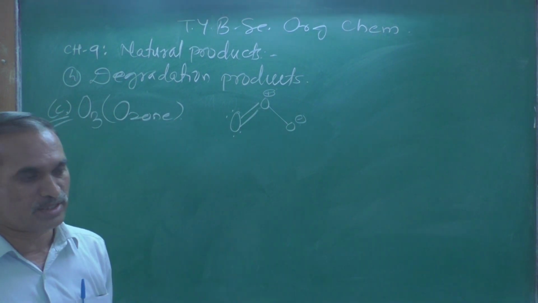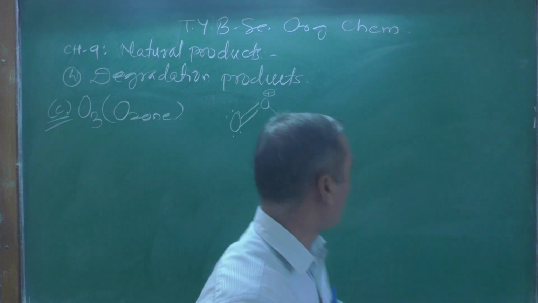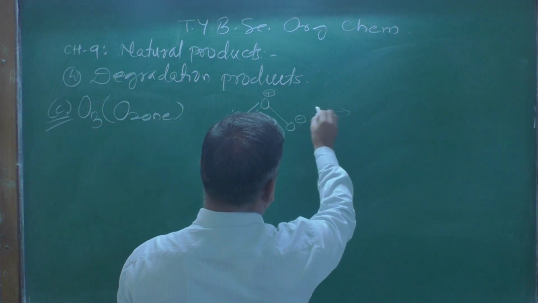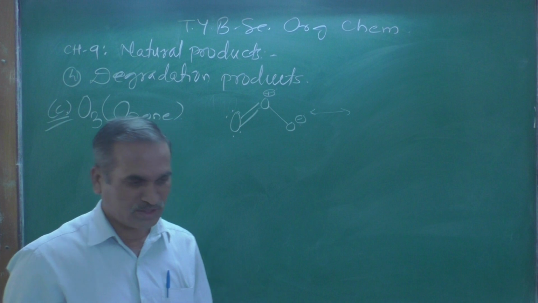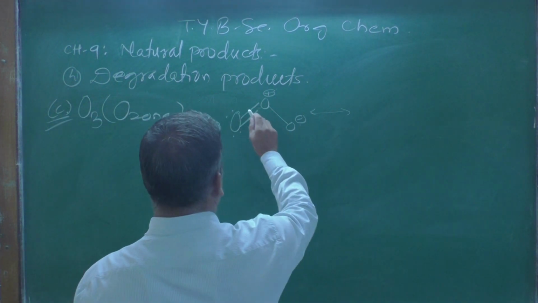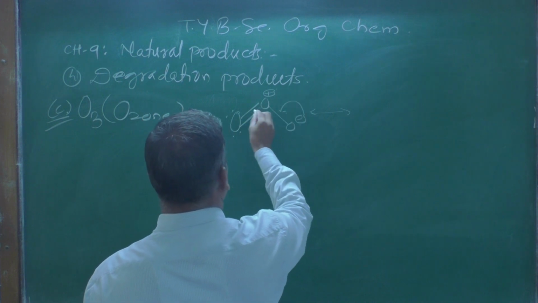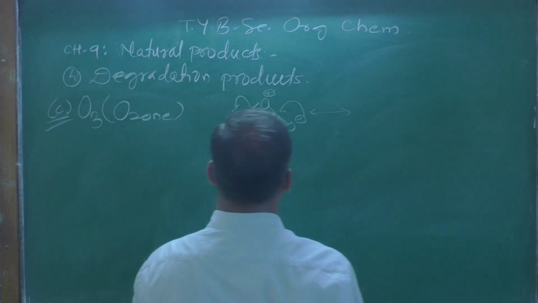The 3 oxygen atoms are present in this manner. So you might be knowing the resonance canonical forms of that ozone molecule. So this double bond forms over here, and negative comes over here.